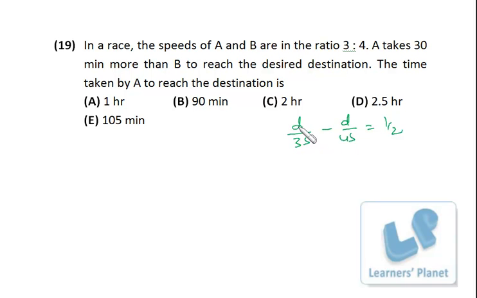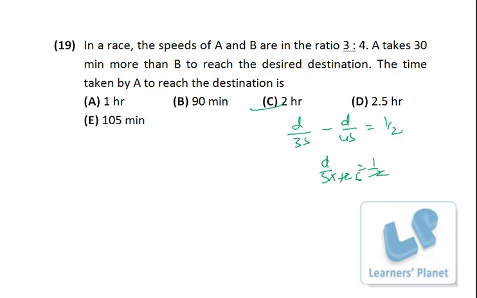Okay, now I can take d by s as common. So what will be there inside the bracket? 1 by 3 minus 1 by 4, so that is 4 minus 3, 1 by 12. So d by s into 12 is 1 by 2, so d by s is 6, but we want d by 3s, right? So d by s is 6, so d by 3s will be 2. So 2 hours, that means this.